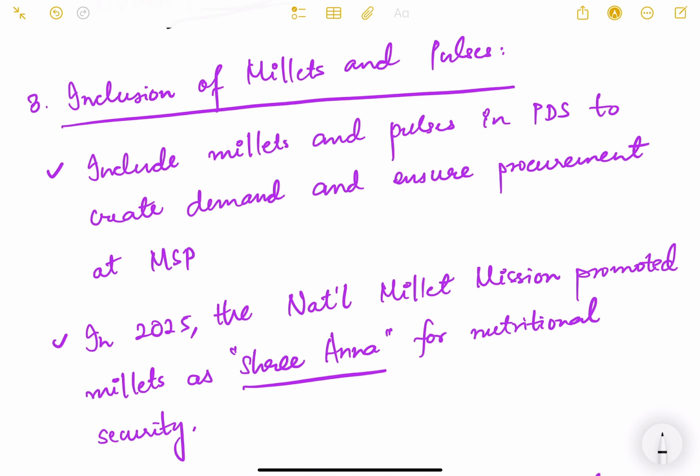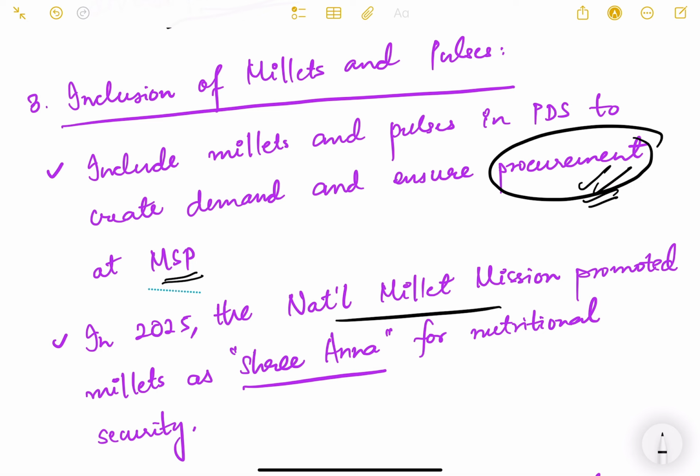Inclusion of millets and pulses. Include millets and pulses in PDS to create demand and ensure procurement at MSP. Procurement is very important if we want to incentivize farmers, but again we have budgetary limitations. We cannot just keep on procuring because we don't have unlimited amount of money. In 2025, National Millet Mission promoted millets as Shri Anna for nutritional security.